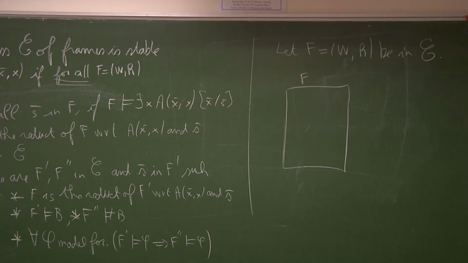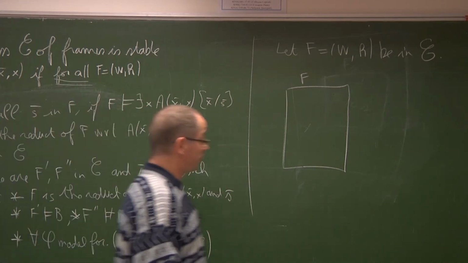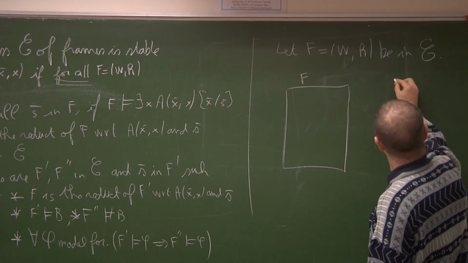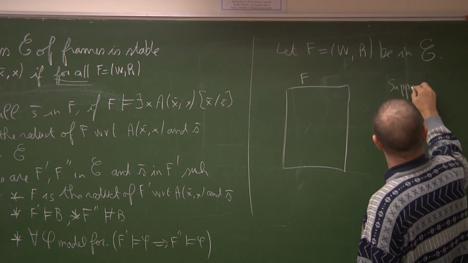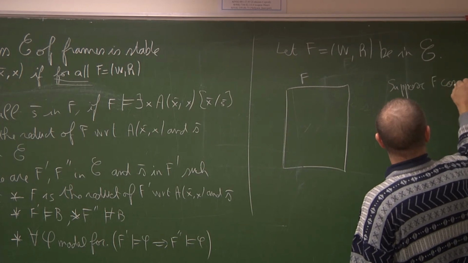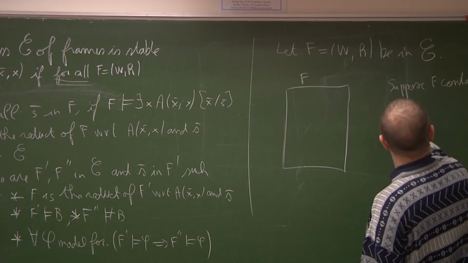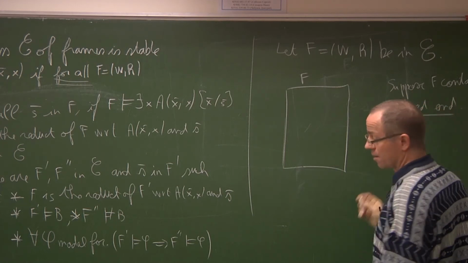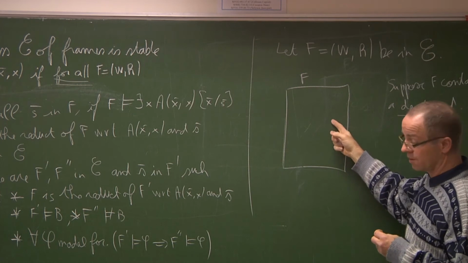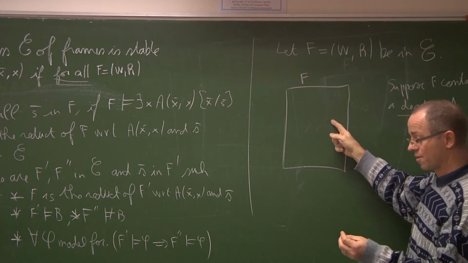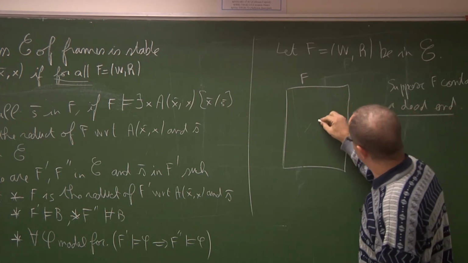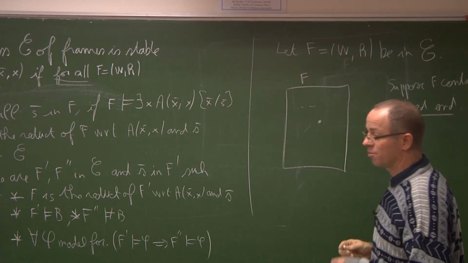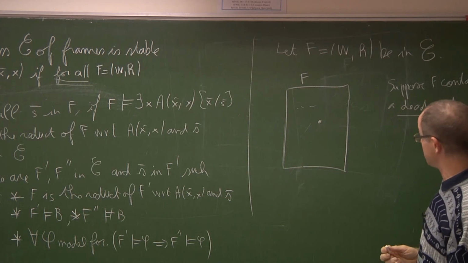There are two cases. And I will show only one case, because the other case is very similar. Suppose F contains a dead end. A dead end is a possible world in F which possesses no successor. So suppose there is such a dead end. There are many points, maybe, and there is a point without successor by the accessibility relation of F.